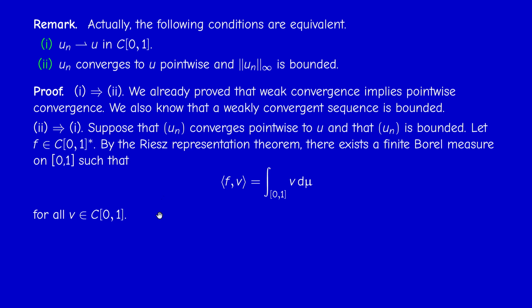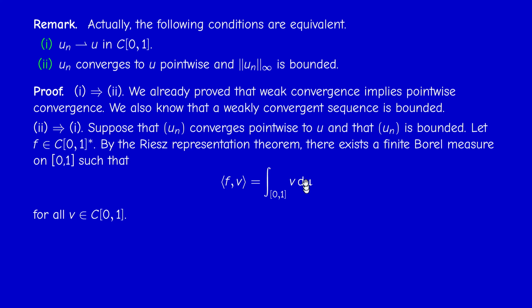Now, as I mentioned in chapter 0, there is the Riesz representation theorem, which is a difficult theorem outside your program, but you should know about it. So we have a representation of any element in the dual. For every f in the dual of C01, f of V can be written as the Lebesgue integral over 0,1 of V, integrated against a Borel measure mu, which is what we call a signed measure.